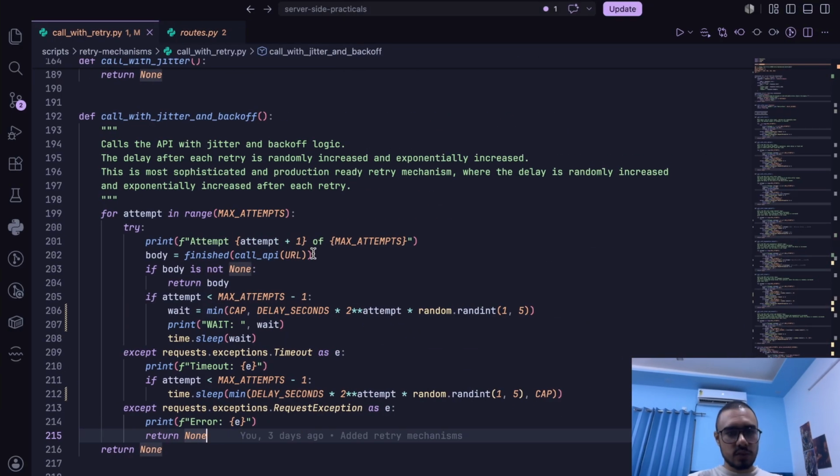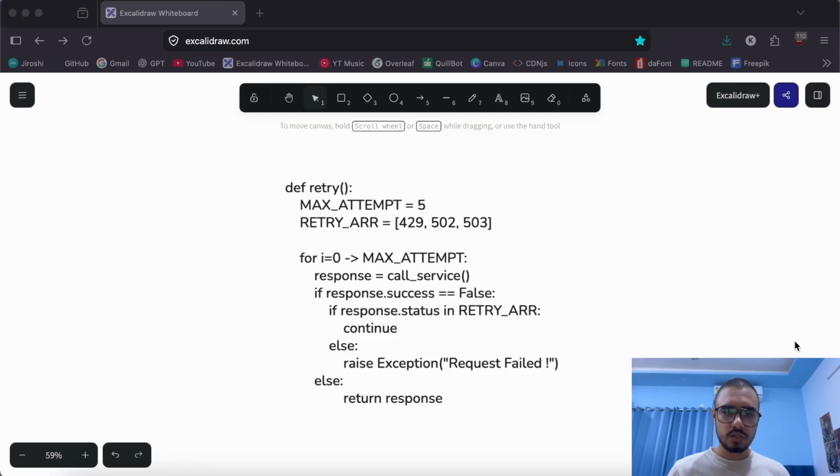Yeah, so that is how exponential backoff works with jitter. Now the delays are bigger, and there is randomness introduced, so this is much more fault tolerant. So far we have talked about what retry mechanisms are, the different types of retry mechanisms, and how to implement them. But there is still one thing left that I want to talk about.